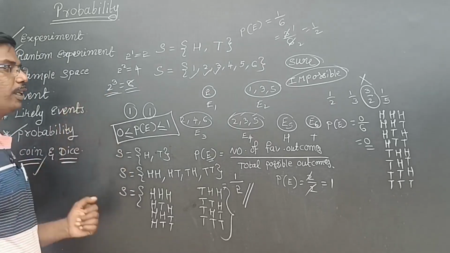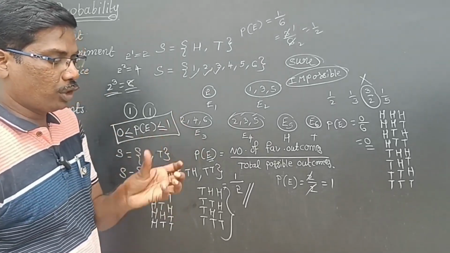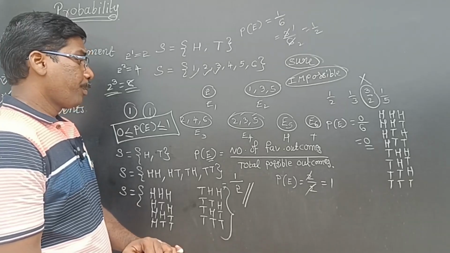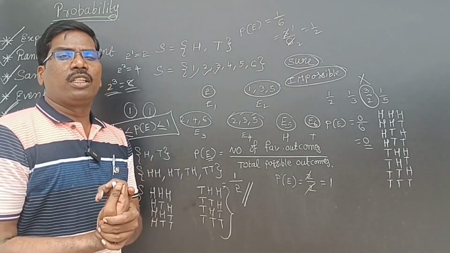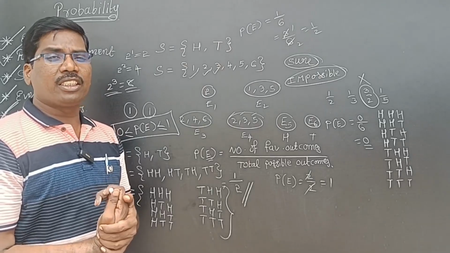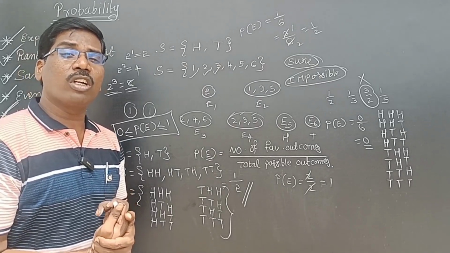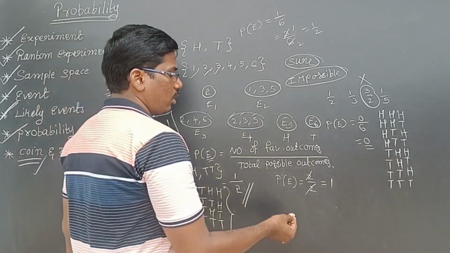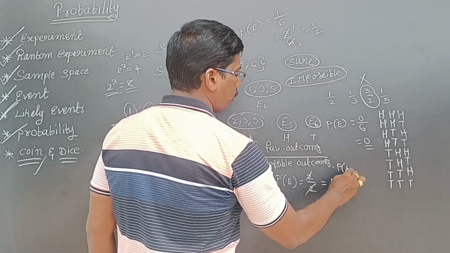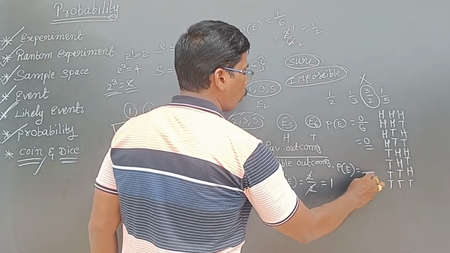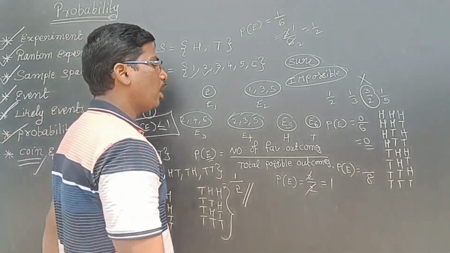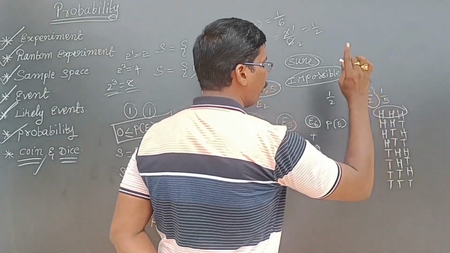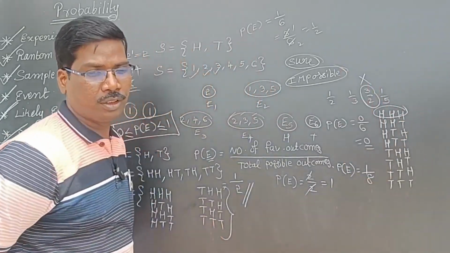This is about coins. Now, let us see how they will ask in the exam. What is the probability of getting all heads when 3 coins are tossed? Total possible outcomes are 8: 1, 2, 3, 4, 5, 6, 7, 8. All heads means only one favorable. So 1 by 8 is the answer.